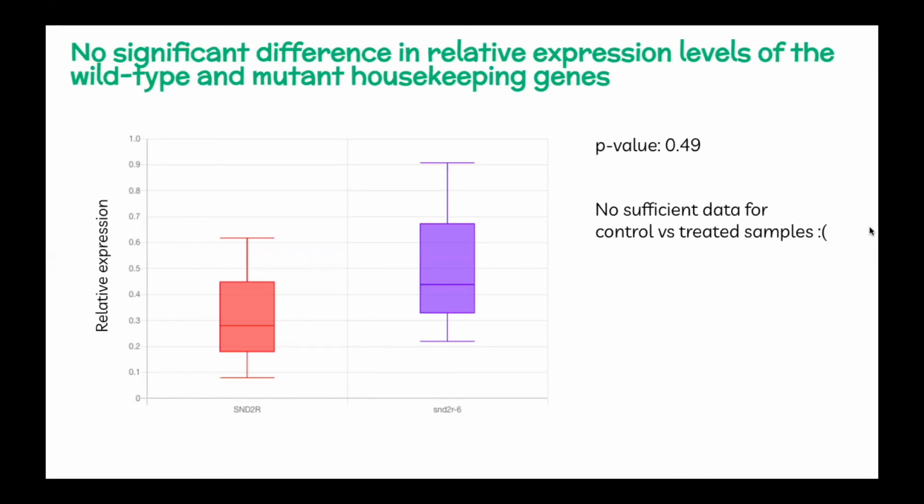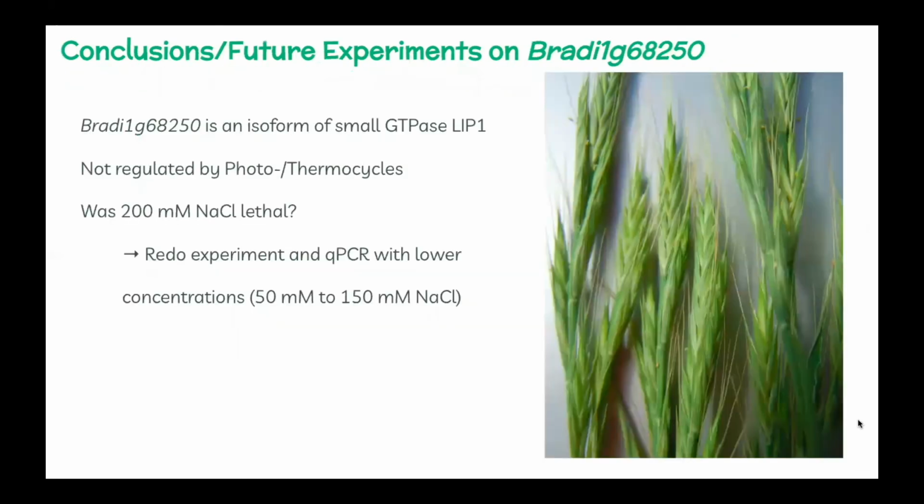So we ended up just looking at relative expression levels of our gene in the wild type versus the mutant plants. So even though there was a generally higher level of expression in the mutant plants, it wasn't a statistically significant difference. So overall conclusions from the semester and from our experimental design was that our gene is not regulated by the photo or the thermocycler. So again, not related to circadian rhythm regulation.